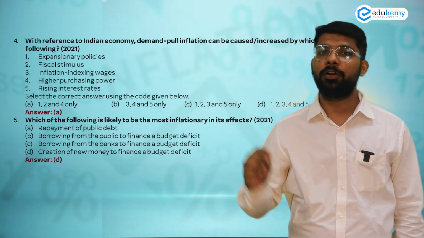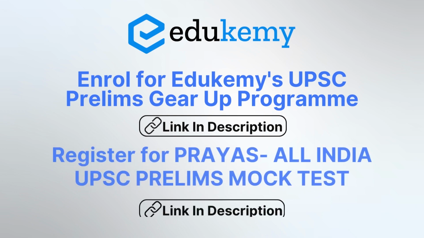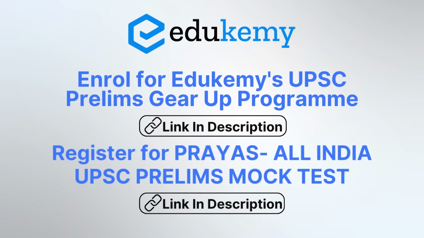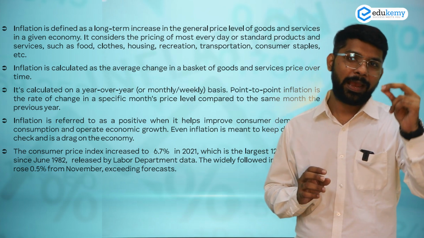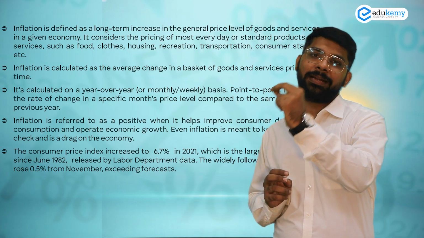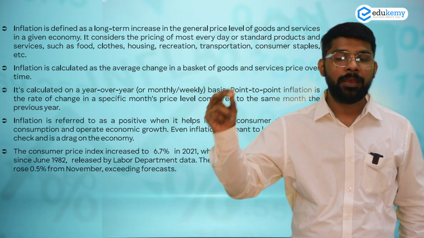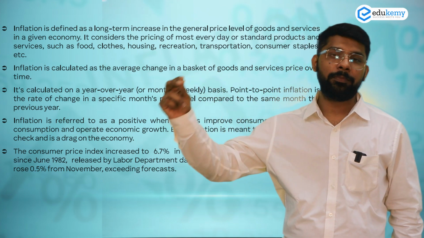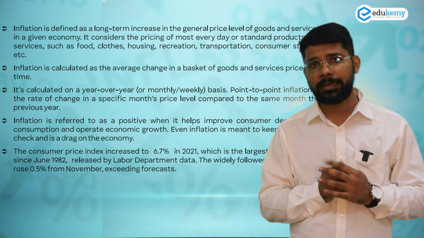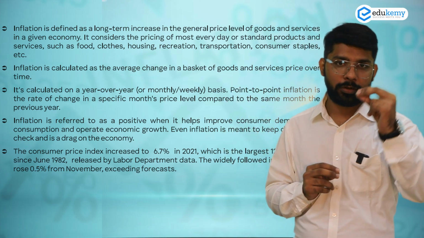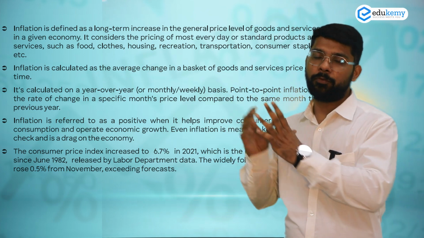So please watch this video till the end so you have a clear idea about inflation and the different kinds or types of inflation. So inflation is the increase in the price of goods and services of a particular basket in a specific period of time, and that specific period of time can be 3 months, can be 6 months, can be a year. Inflation is measured through the consumer price index and the wholesale price index, and we are going to discuss the consumer price index and the wholesale price index in our next video. That's a special topic for it.